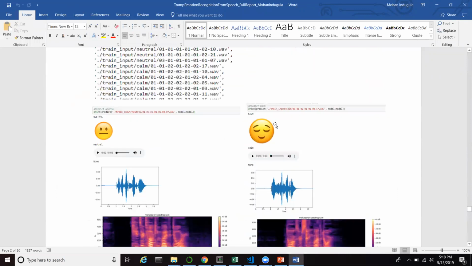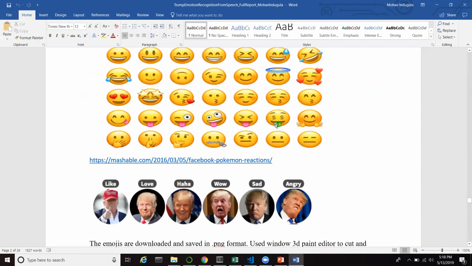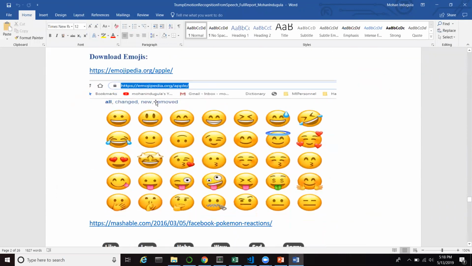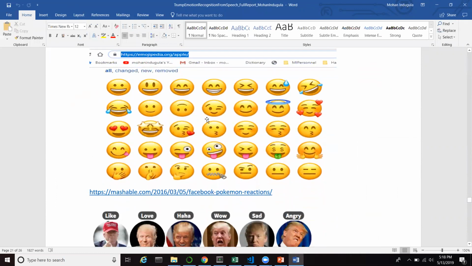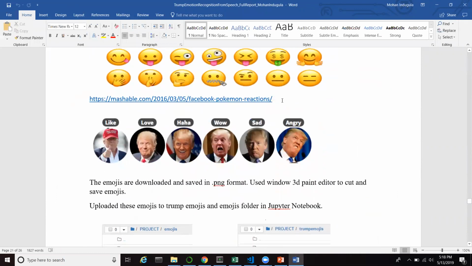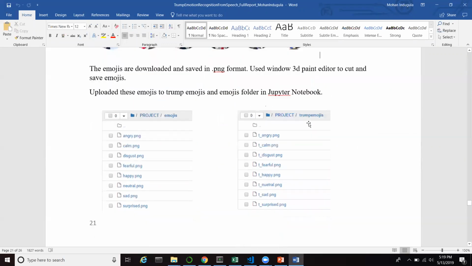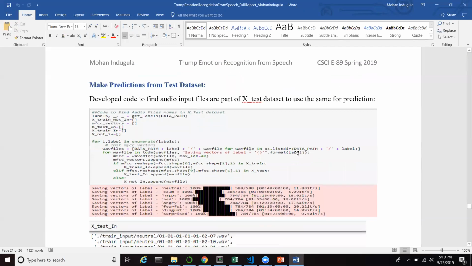Here, the emojis I downloaded from the Apple website, and this is the URL to download the emojis. I also downloaded some of Trump's emotion emojis from Google, and this is the website I can refer you to. And these are the files I set up.